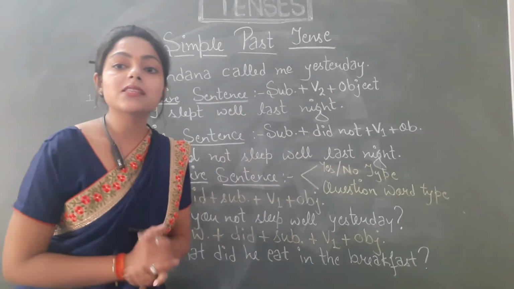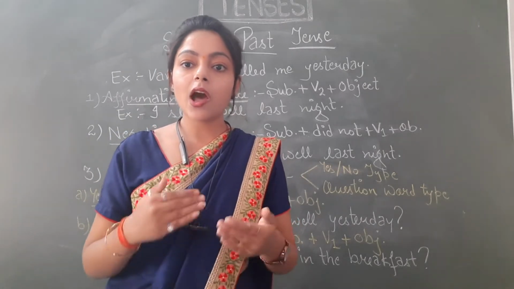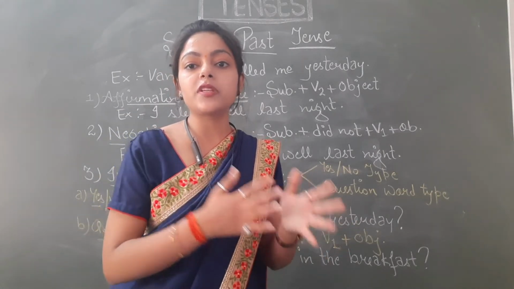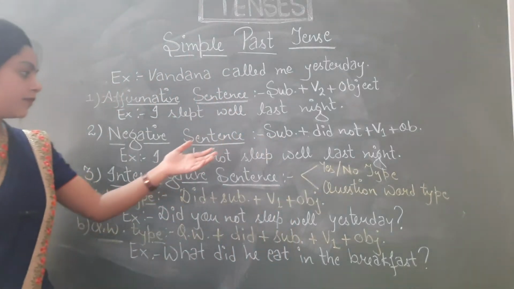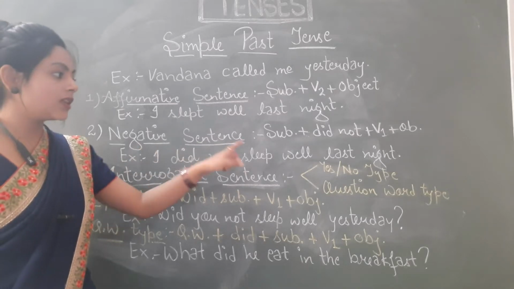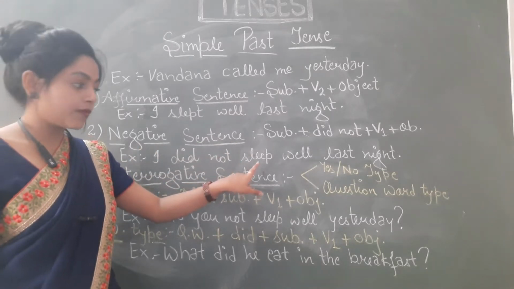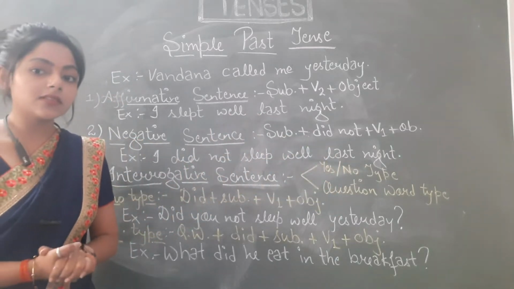Students, I have taken the same example so that you can understand the transformation of the sentence, how it is changing from affirmative to negative, negative to interrogative. So, first of all, in negative sentences we will use subject, then did not, then V1, that is first form of verb, and then object. So I hope the structure of negative sentence is clear to you.